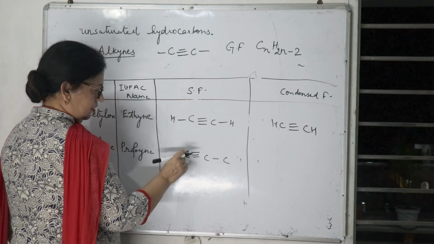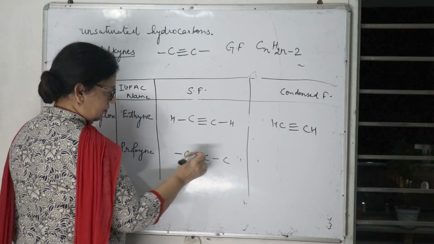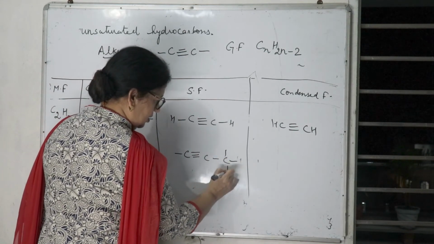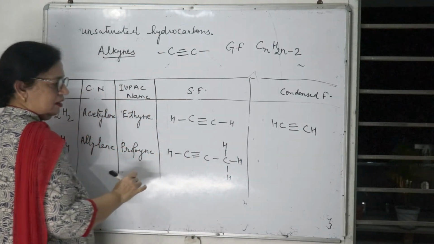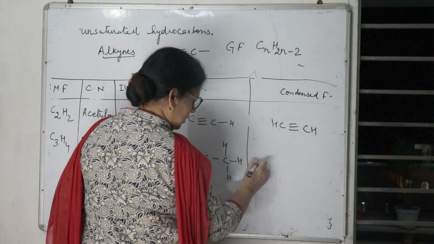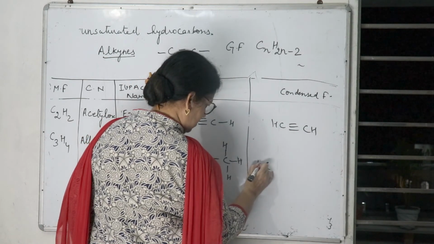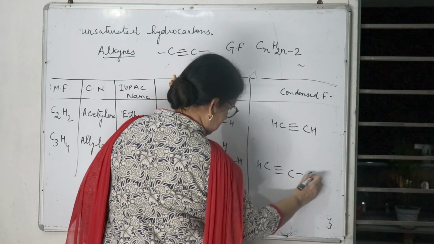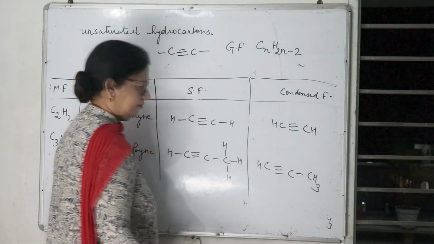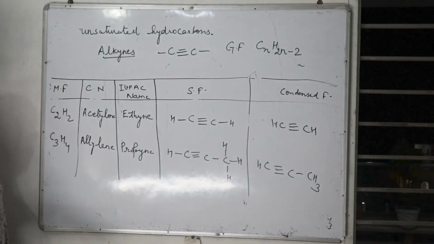So this is the triple bond, complete the 4 bonds of each carbon. So CH triple bond CH3. This is the condensed formula.